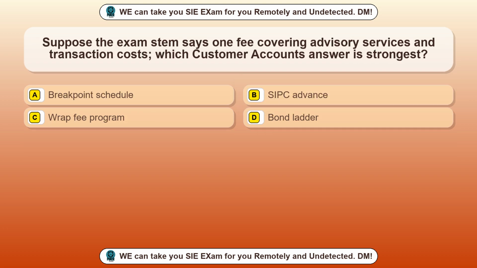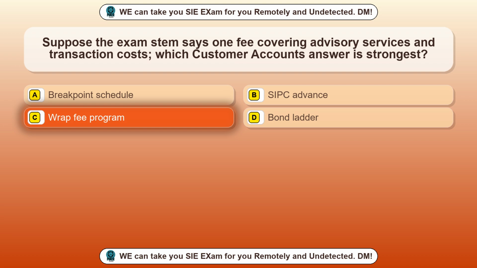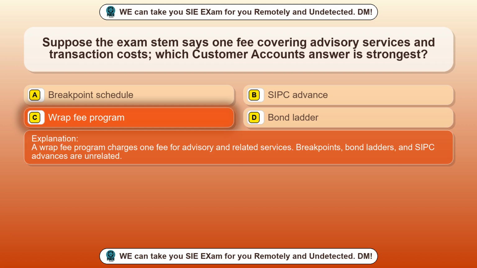Question 14. Suppose the exam stem says one fee covering advisory services and transaction costs. Which customer accounts answer is strongest? Option A, breakpoint schedule. Option B, SIPC advance. Option C, wrap fee program. Option D, bond ladder. The correct answer is option C, wrap fee program. A wrap fee program charges one fee for advisory and related services. Breakpoints, bond ladders, and SIPC advances are unrelated.